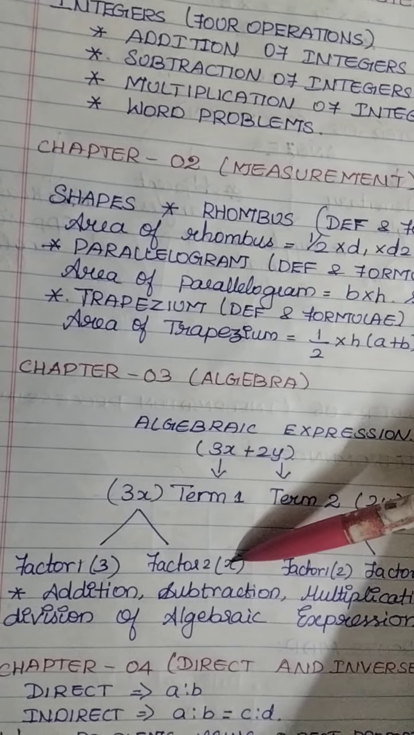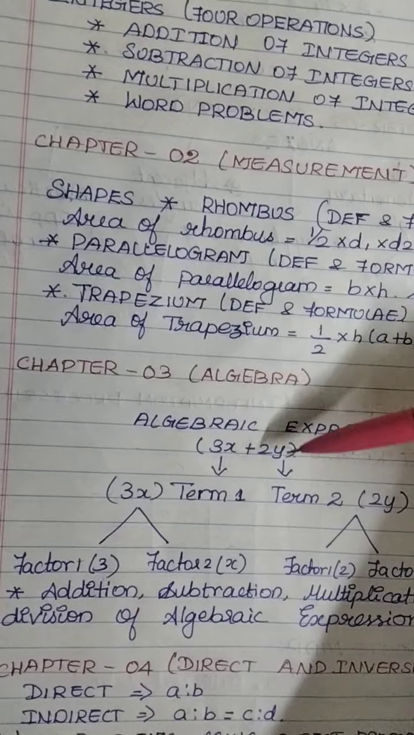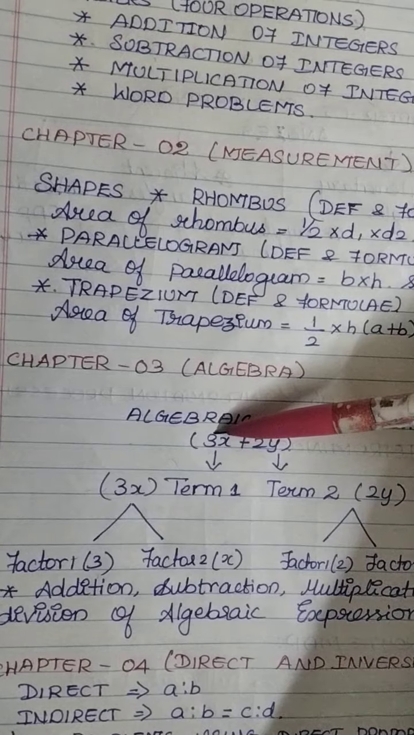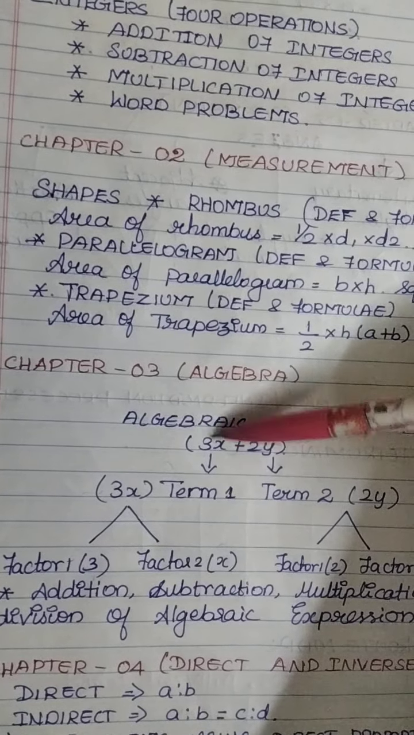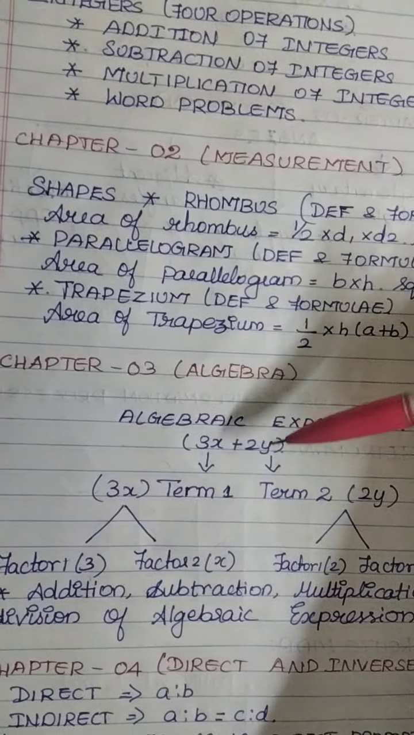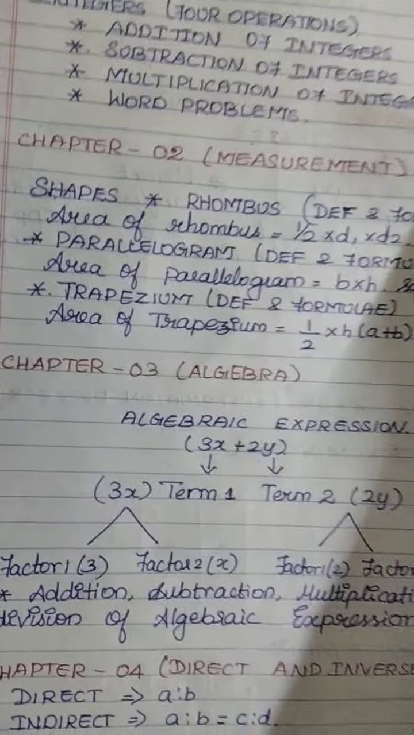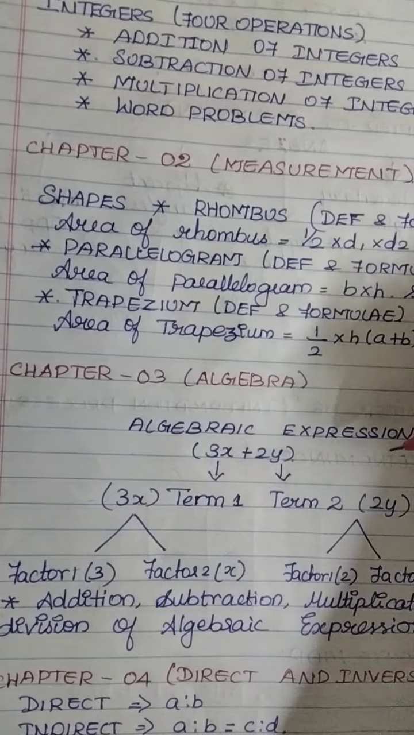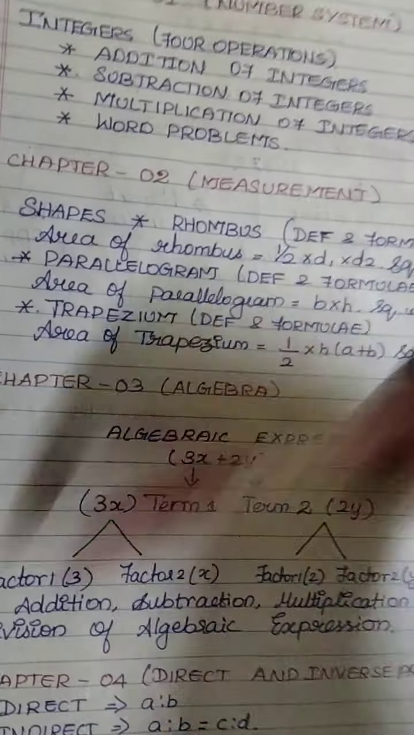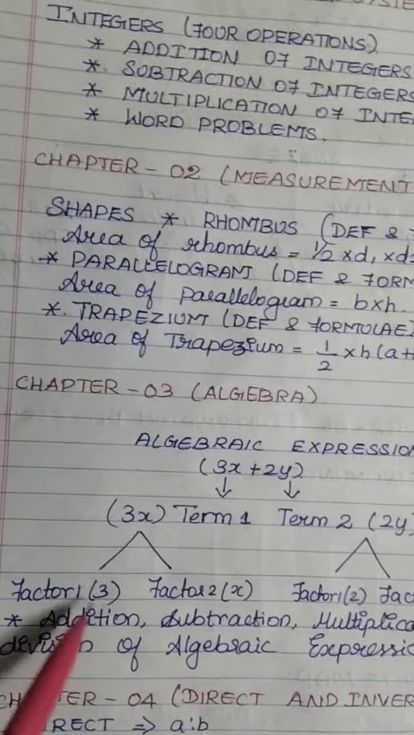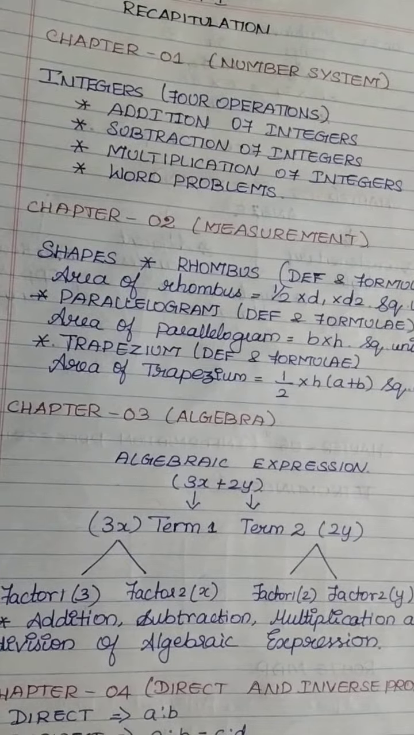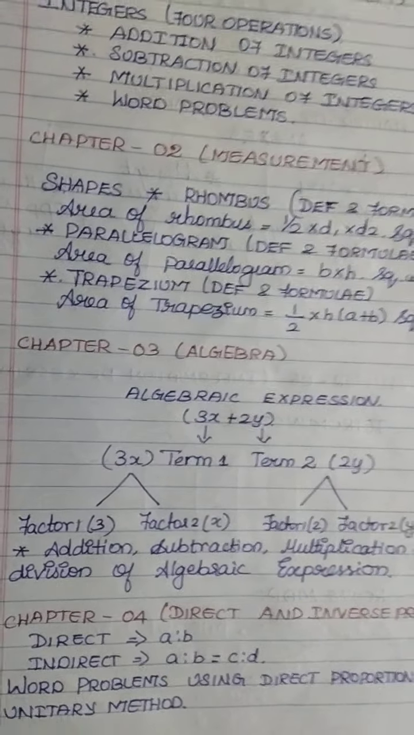Wherever alphabetic letters come, they are known as variables, and wherever there is a numerical value with the letter, it is considered a coefficient, the coefficient of that variable. Understand? Now after this we see factor 1 and factor 2. Apart from this, we take addition, multiplication, subtraction and division for algebraic expressions. So we have completed algebra.